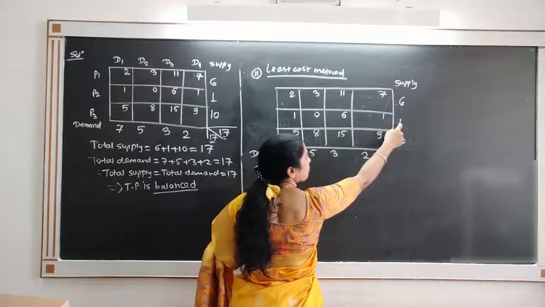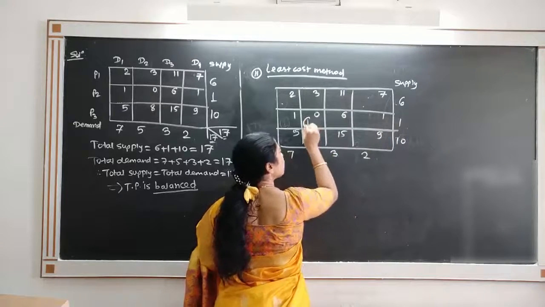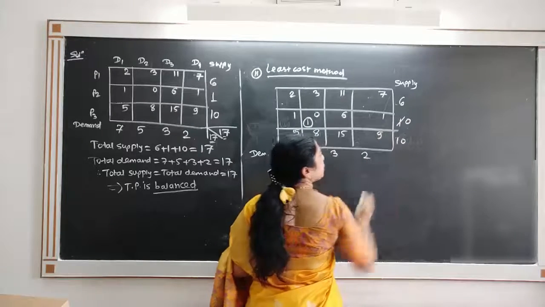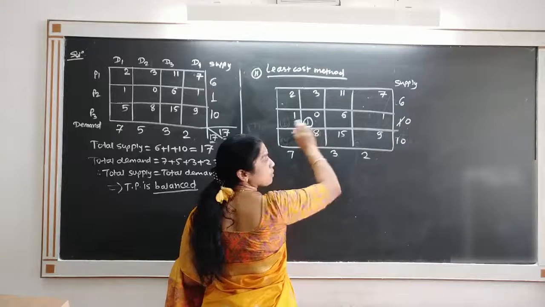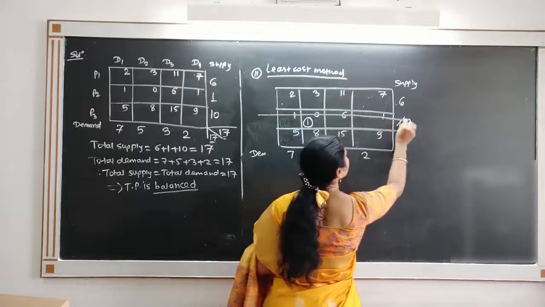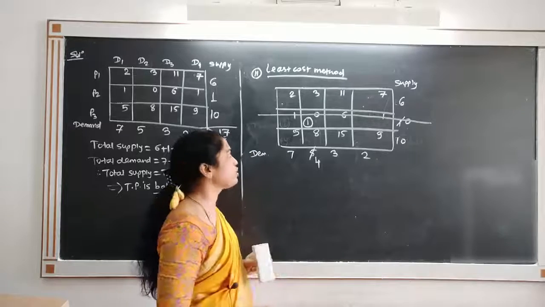This 0 has supply 1 and demand 5. Minimum of 1 and 5 is 1. So we allocate 1. After allocating 1, supply remains 0 and demand remains 4. Because supply becomes 0, we cross out the row which has 0 supply. Now in the remaining table, again find the least cost.